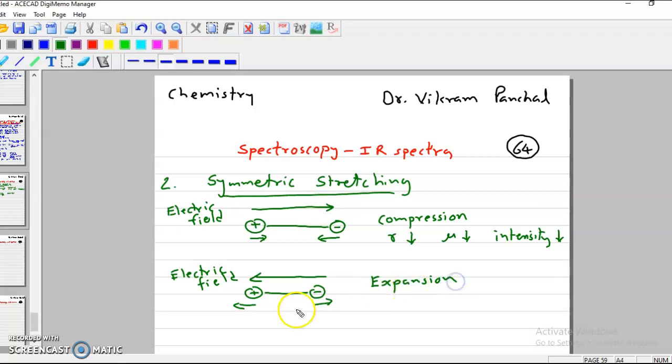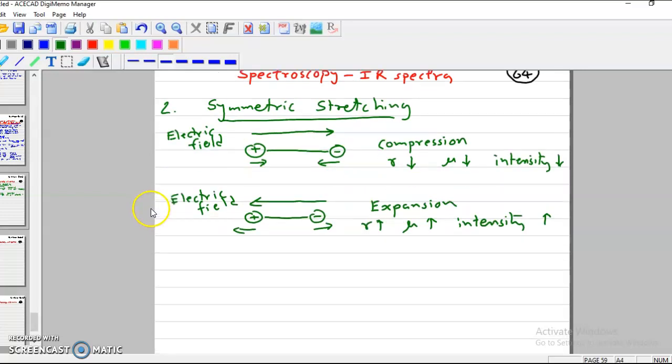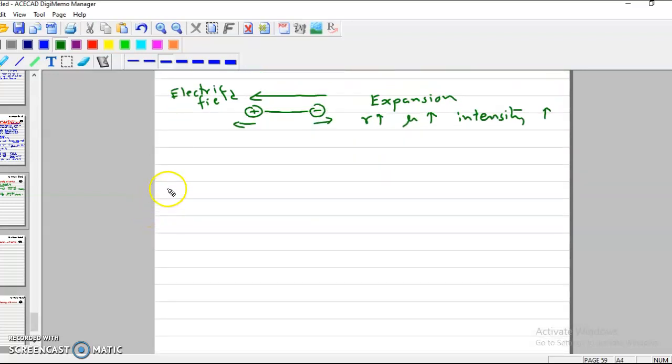Due to expansion, atoms move away from each other, therefore distance increases, so the dipole moment increases, and in that case intensity also increases. So this is another factor which affects the intensity of fundamental vibrations.